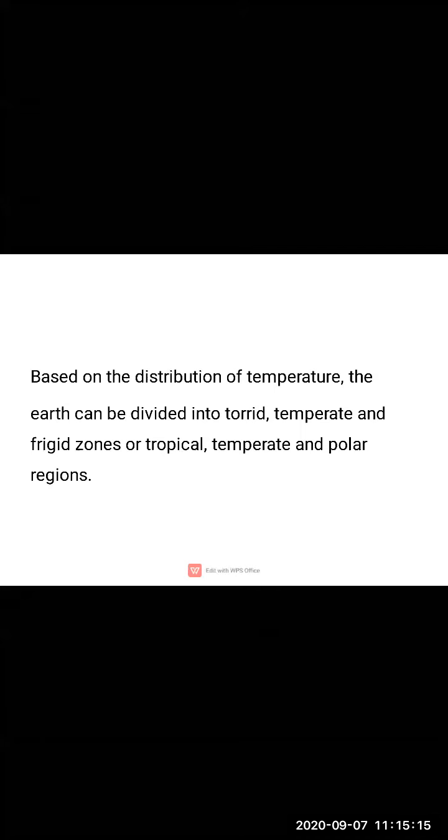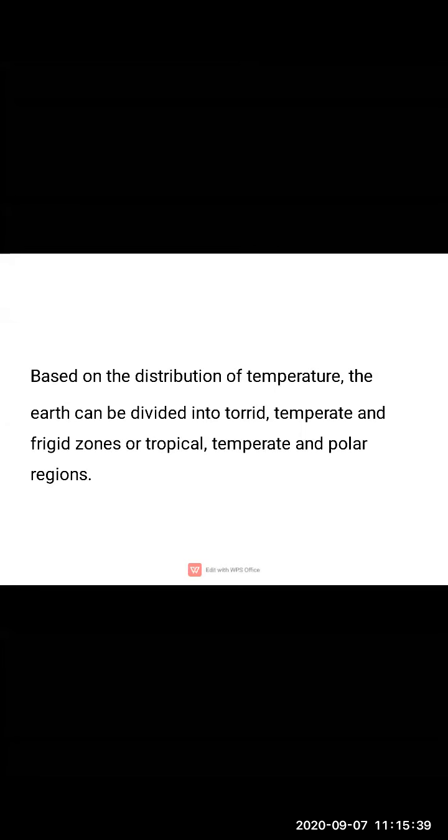And then come the frigid zones, where the temperature is very, very cold. These are the Arctic Circle and Antarctic Circle towards the pole region. Because of that, these frigid zones and polar regions are very cold in temperature.